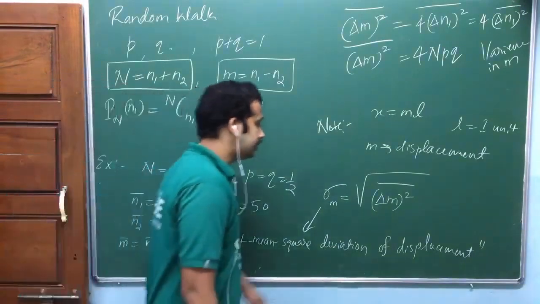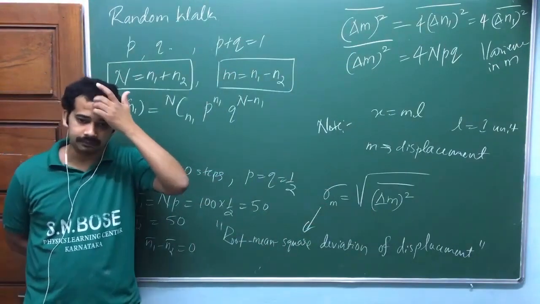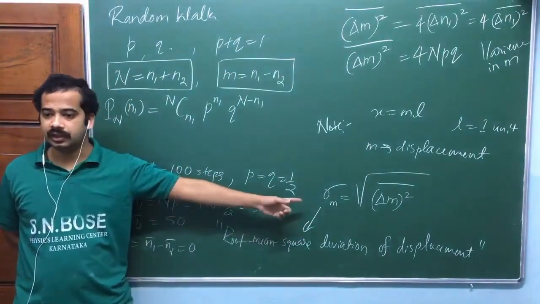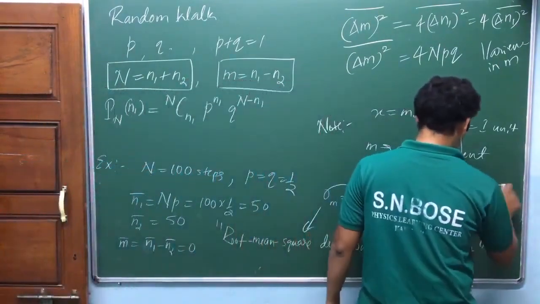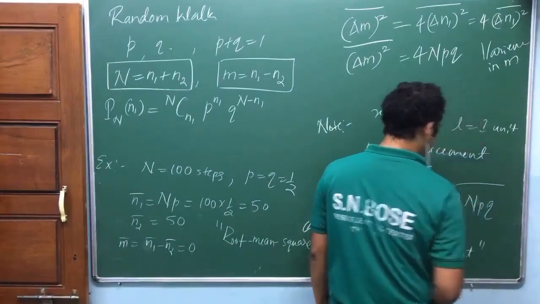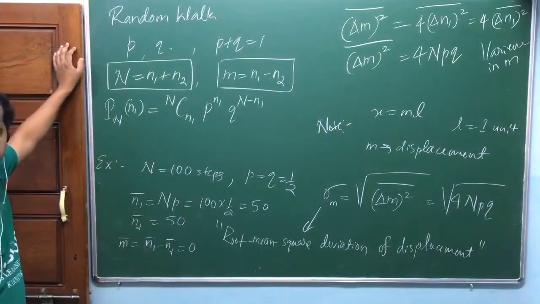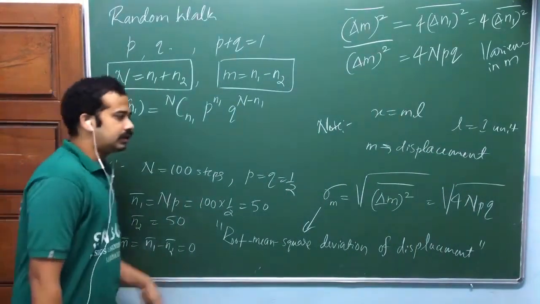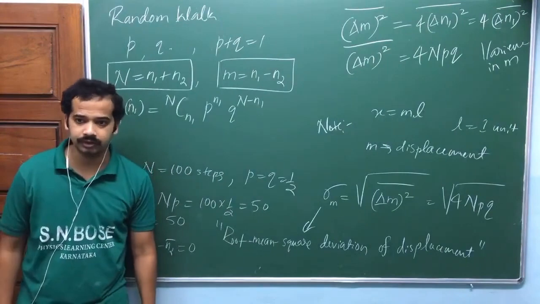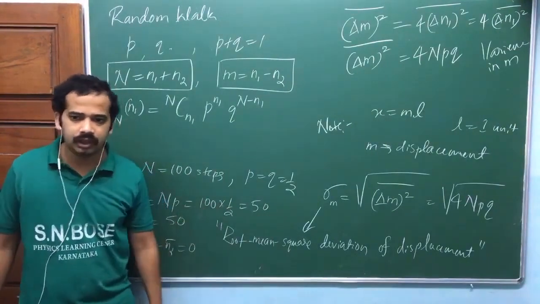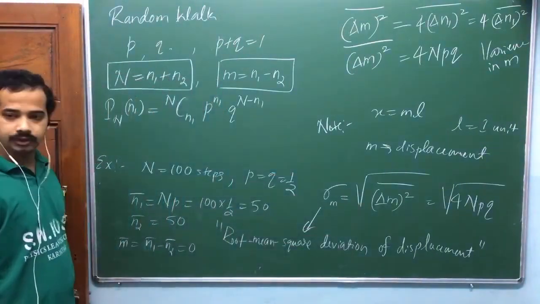This will always happen. This displacement depends on the individual trial, isn't it? We have seen that it depends on the individual trial actually. Are you getting my point? Look at the value. What is this one? Root of 4 times npq. This will never be 0, isn't it? So you are thinking n1, the number of steps to the right, equals the number of steps to the left. That is one of the situations, isn't it? You have to do repeated trials, isn't it? Then this will talk about the width of the distribution, isn't it?